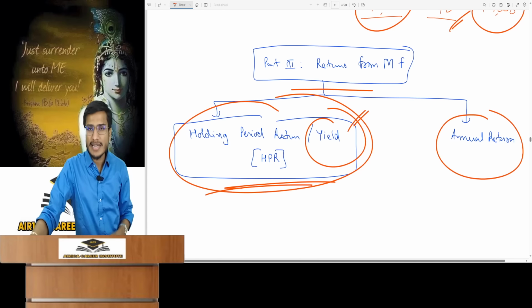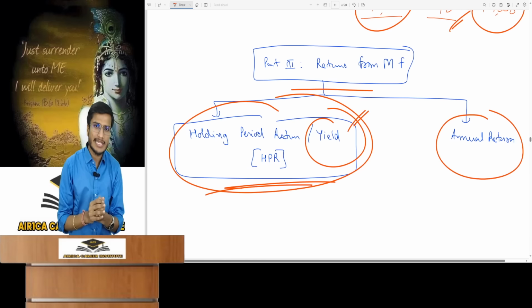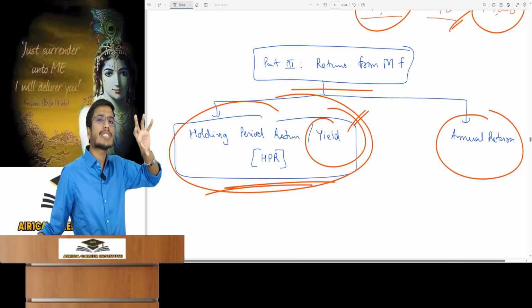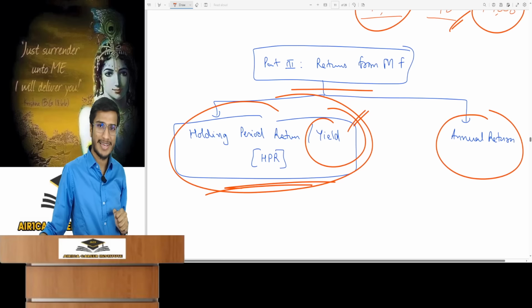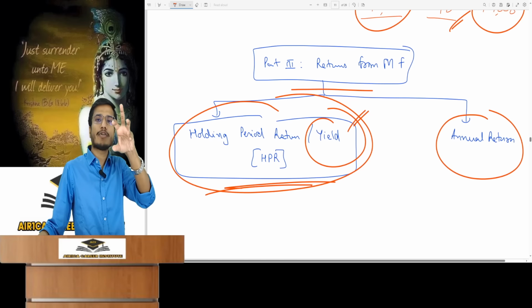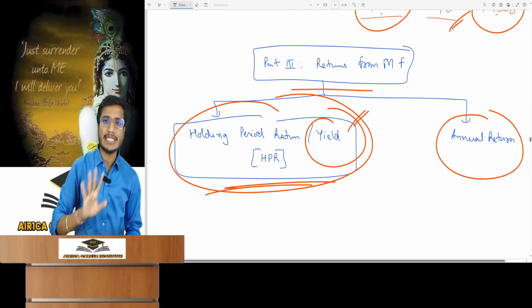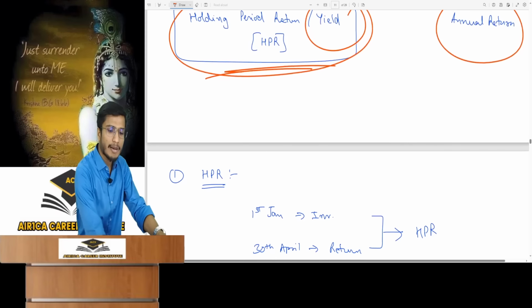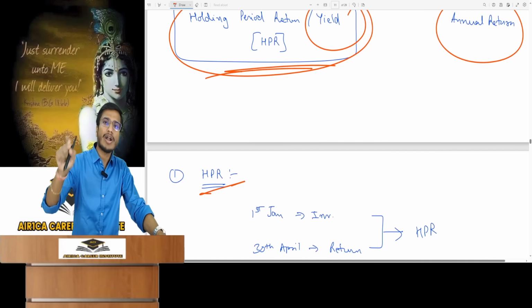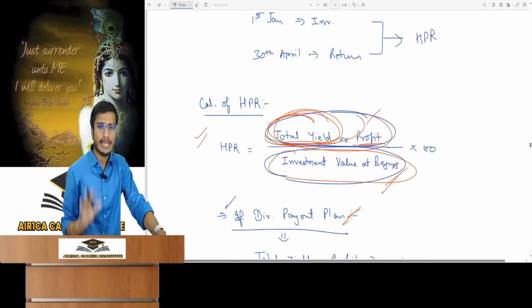Now we discuss holding period return. Why the name change? The name is changed based on the objective. There our objective for calculating the return was different. Accordingly, I explained it to you with that name in the portfolio. The return objective is different here. You can calculate returns in different ways based on the objective, but the basic fundamental of return will always remain the same. Just keep that in mind. So here, based on our objective, we want to calculate the holding period return. What is the objective and what is holding period return? You will understand. It's simple.